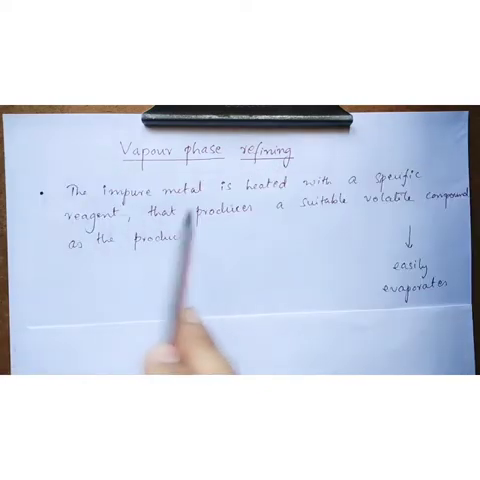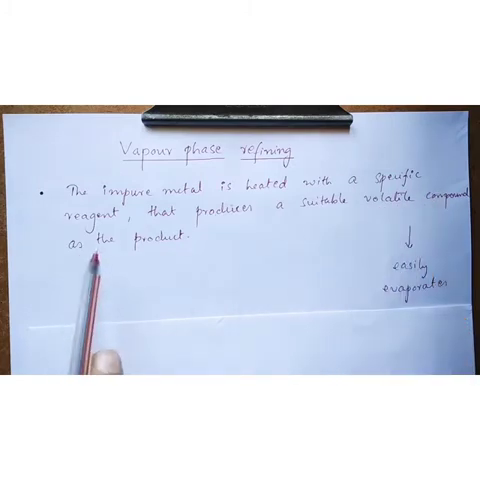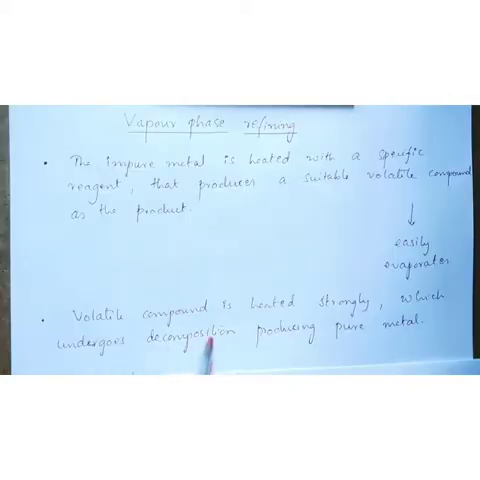Here, the impure metal is heated with a specific reagent that produces a suitable volatile compound as product. Now what is meant by volatile compound? It is something which easily evaporates into gas even at normal temperature. Now that volatile compound is heated strongly, which undergoes decomposition reaction, or it breaks down producing pure form of metal.